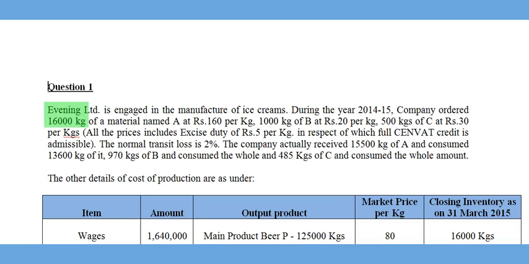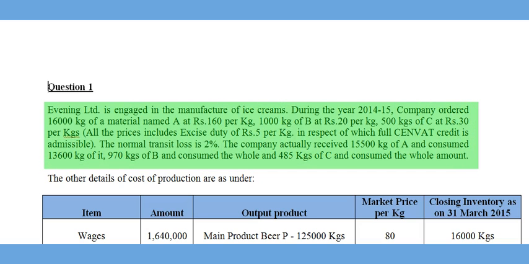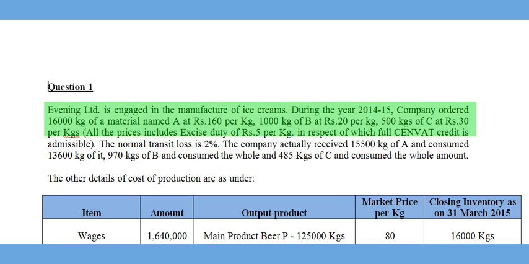Evening Limited is engaged in the manufacture of ice creams. During the year 2014-15, company ordered 16,000 kg of a material named A at rupees 160 per kilogram, 1000 kg of B at rupees 20 per kilogram, 500 kilograms of C at rupees 30 per kilogram. All these prices includes excise duty of rupees 5 per kilogram, in respect of which full SENVAT credit is admissible. The normal transit loss is 2%.